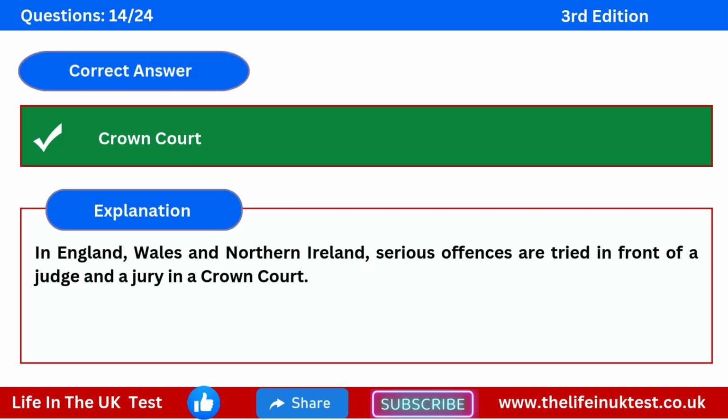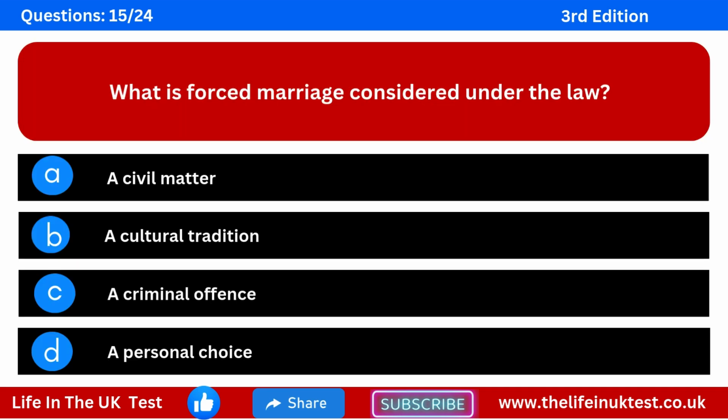The correct answer is Crown Court. Explanation: in England, Wales and Northern Ireland, serious offences are tried in front of a judge and a jury in a Crown Court.